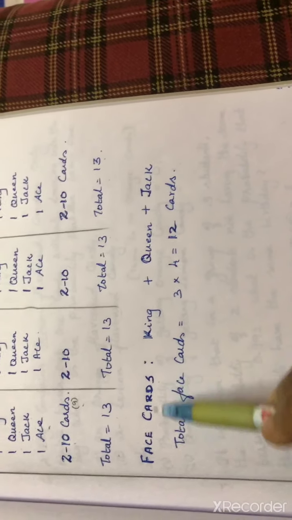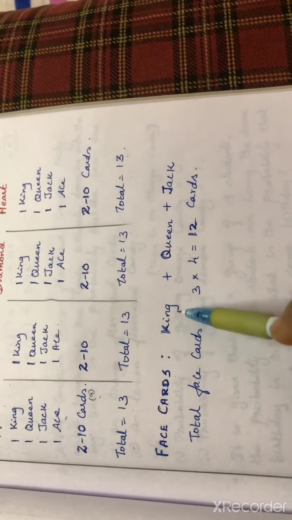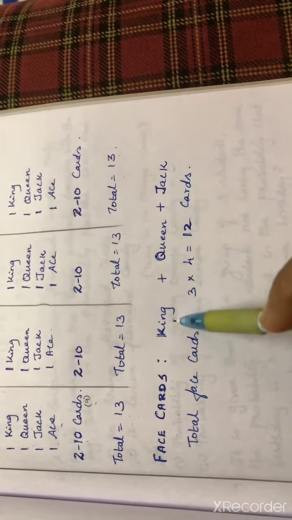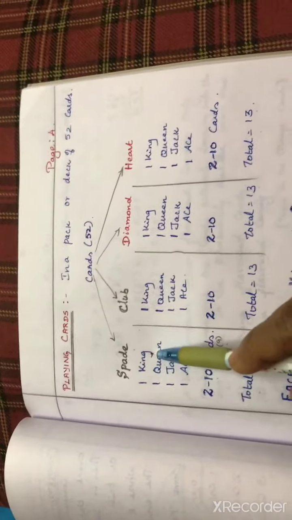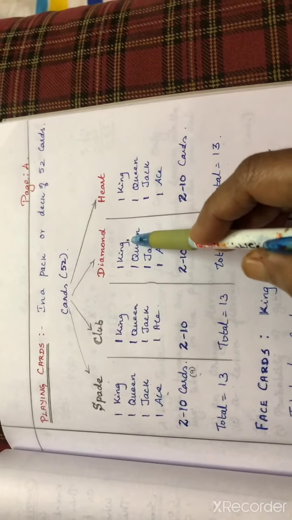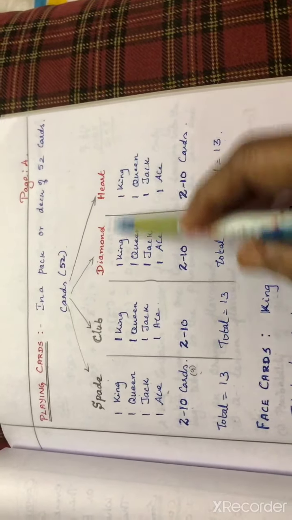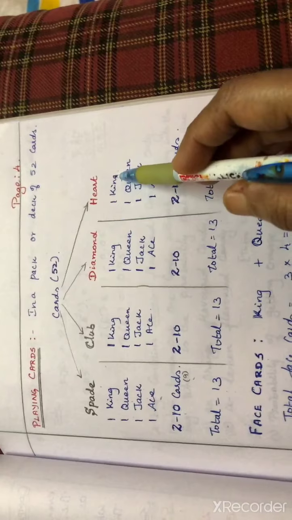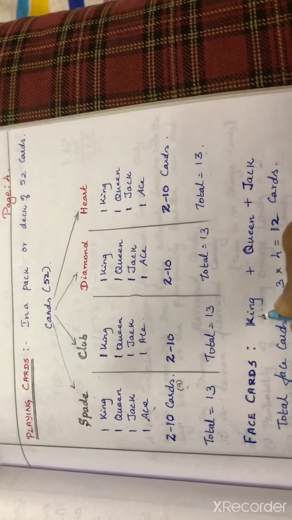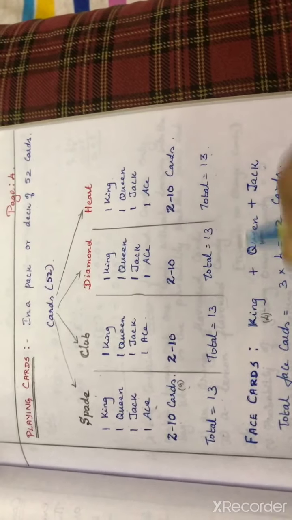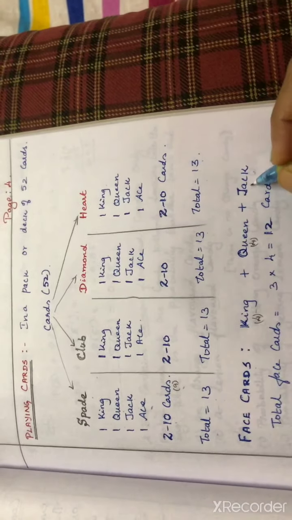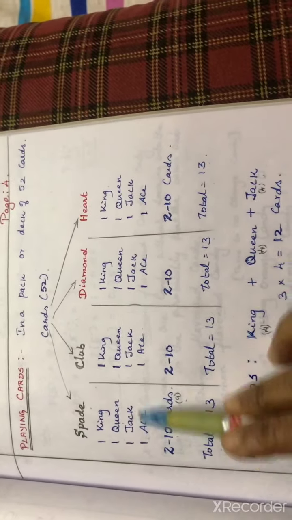Face cards. What are the face cards? King, queen, jack: these 3 are face cards. We have a king in spade, in club, in diamond, and in heart, so there are 4 king cards. In the same way, queen has 4 cards and jack has 4 cards, one from each suit.